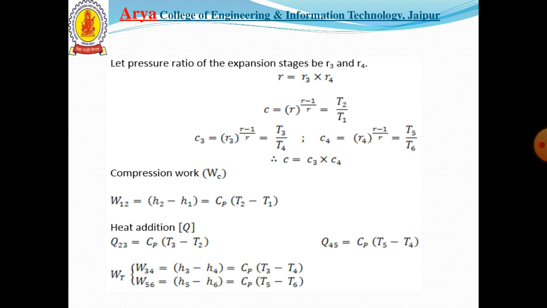Now turbine work can be obtained for the two turbines, in processes 3 to 4 and 5 to 6 respectively, that is Cp (T3 minus T4) and Cp (T5 minus T6) at turbines 1 and 2.